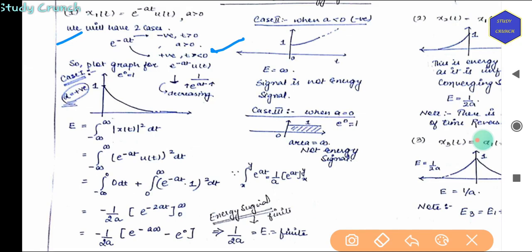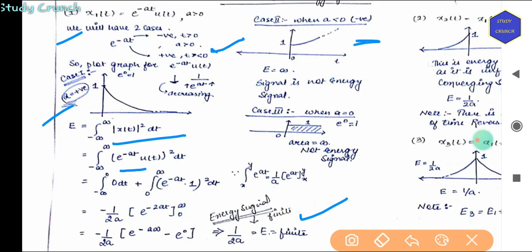So for case 1, we plot the graph as a positive. A positive will be decreasing as e to the power at will be increasing. So x(t) square, now we'll be putting the value of e to the power minus at u(t) square. So this will give us 1 by 2a, which is finite. So for this case it is finite.